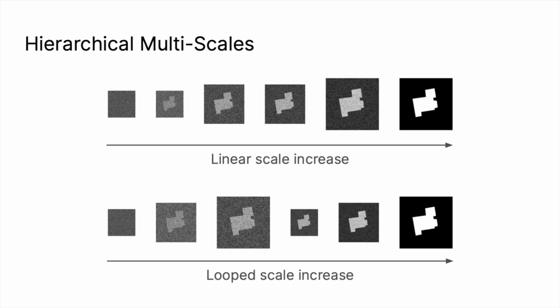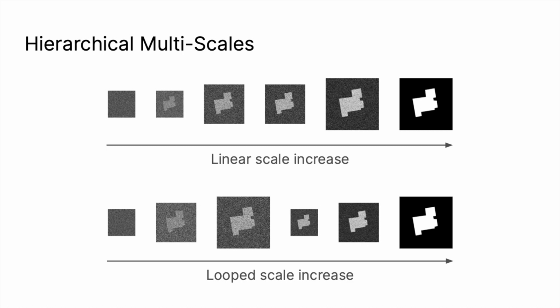We propose two scaling schedules. The first one evenly distributes the scale increases throughout the denoising process, while the second one increases the scale for each iteration. Once it reaches the largest scale, it resets to the smallest and loops. We use the first schedule for multi-class segmentation, while we use the second looping schedule for binary classification. We find this hierarchical multi-scale approach has a large positive effect on results, as we show later on.